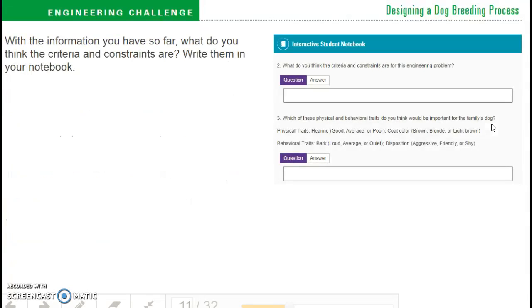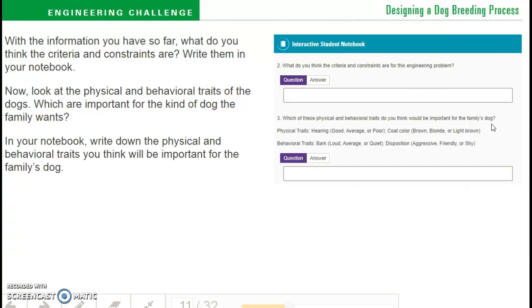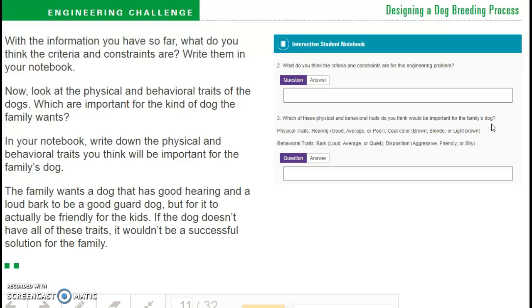With the information you have so far, what do you think the criteria and constraints are? Write them also in your notebook. You can pause this video as much as you need as you go throughout this, by the way. Now look at the physical and behavioral traits of the dogs, which are important for the kind of dog the family wants. In your notebook, write down the physical and behavioral traits you think will be important for the family's dog. The family wants a dog that has good hearing and a loud bark to be a good guard dog, but for it to actually be friendly for the kids. If the dog doesn't have all of these traits, it wouldn't be a successful solution for the family.